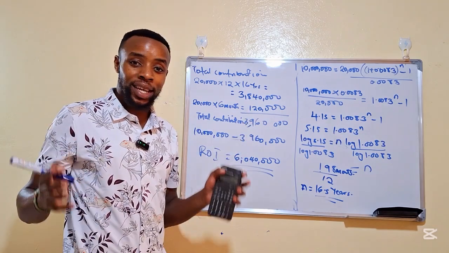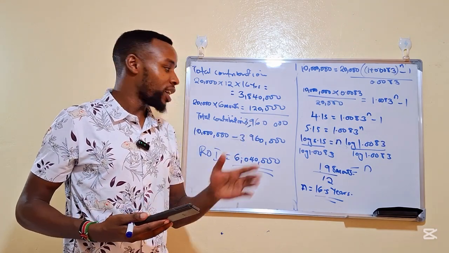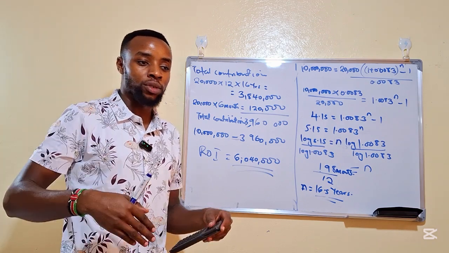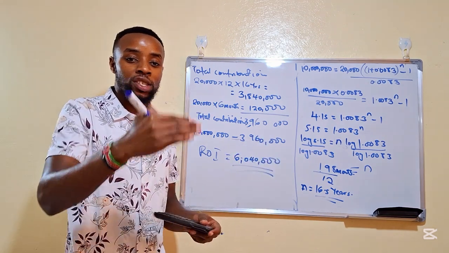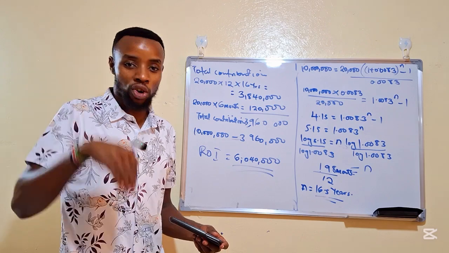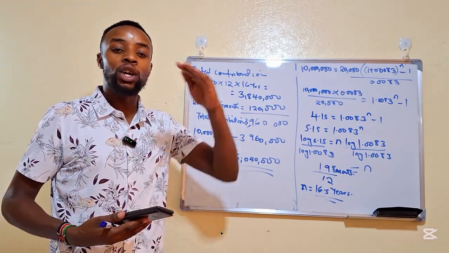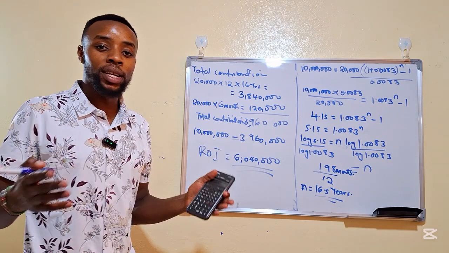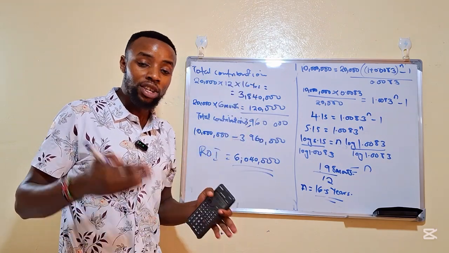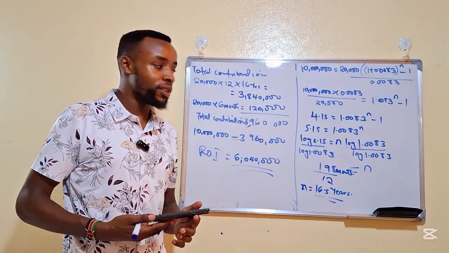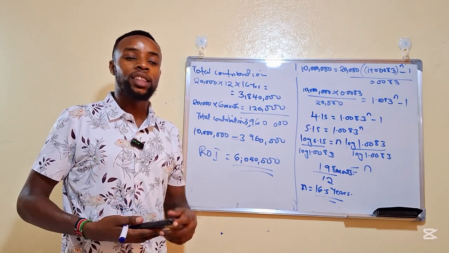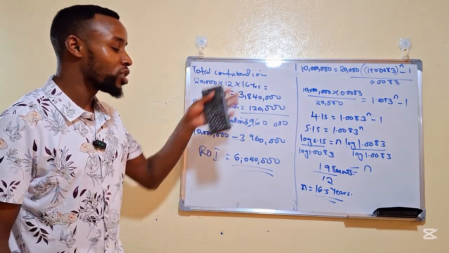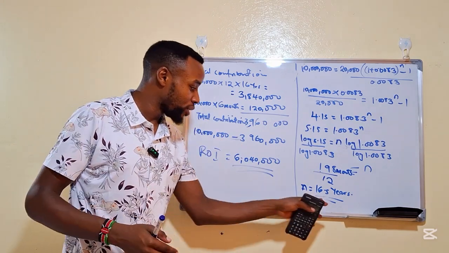Remember, it's not necessarily that 10% is constant. Sometimes it can change, go up or go down. Like for example, right now, the interest rates of money market funds have gone down. In future, they could go up depending on the market conditions. There are so many things that can affect the interest rates, and in most cases they might go up or go down. So it depends. So ladies and gentlemen, that is how it's going to look after 16.5 years.